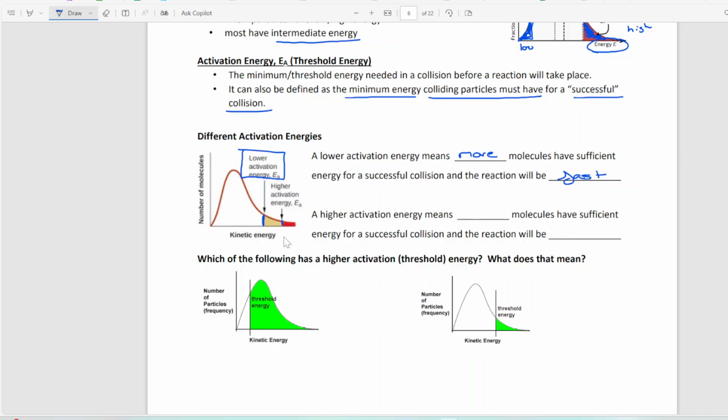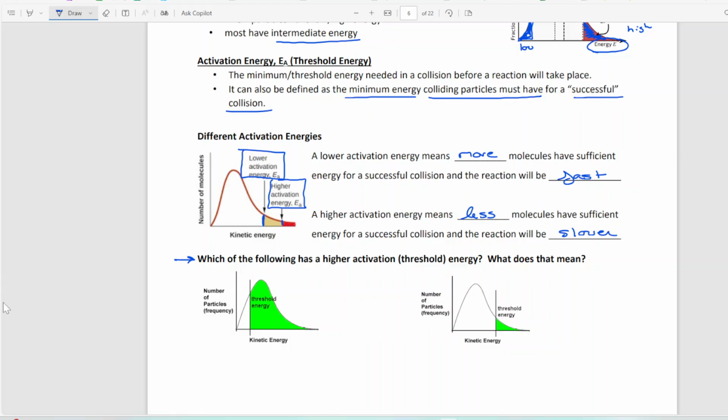Whereas if you have a higher activation energy, that means that fewer molecules will have sufficient energy for a successful collision, and the reaction will be slower. So this is just a really nice short lesson to introduce to you this idea of kinetic energy and activation energy. A question that I could ask you is which of the following has a higher activation or threshold energy, and what does that mean?